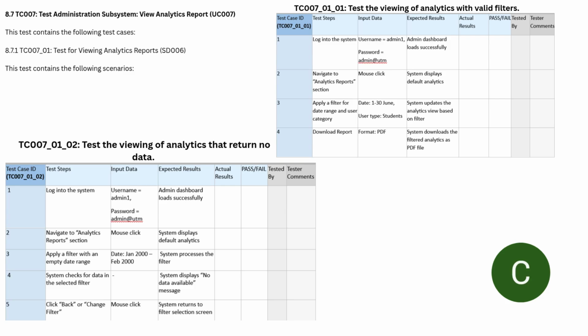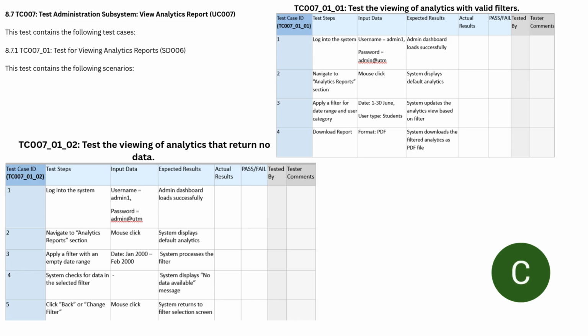Then the admin will navigate to the analytics report section using the mouse click as the input, and the system will display the default analytics. The admin then applies a filter for valid date range and user category. For example, the admin inputs the date as 1st to 30 June and the user type is students. The system will update the analytics view based on the filter. The admin then downloads the report and can input the format of the report as PDF. The system then downloads the filtered analytics as a PDF file.